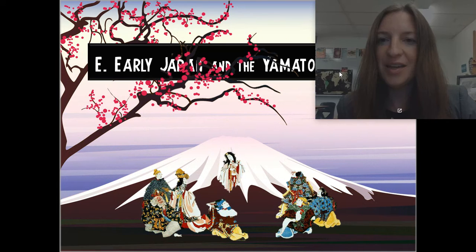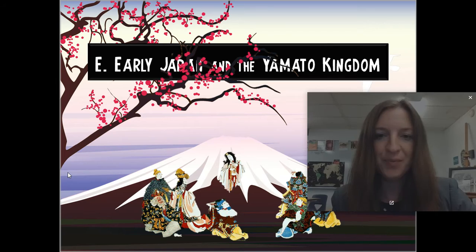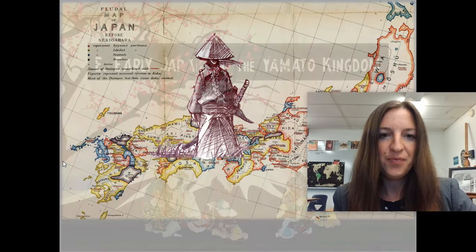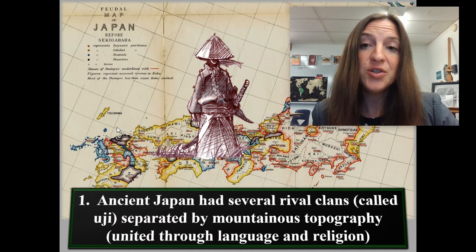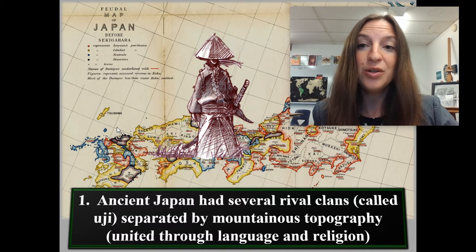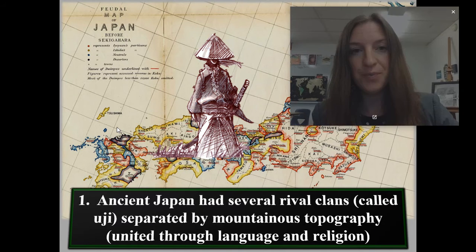And finally, as we look at the Middle Ages in the East, we're going to look at early Japan and the Yamato Kingdom. Note number one, ancient Japan had several rival clans, which were called uji, and these were separated by mountainous topography, but united by language and religion.